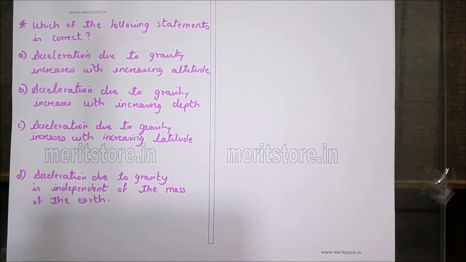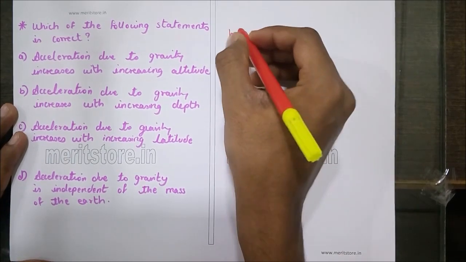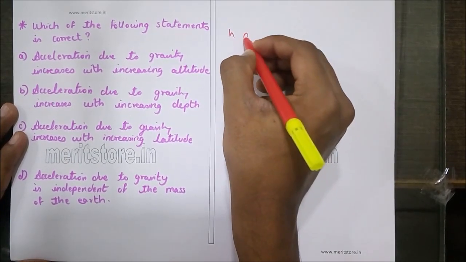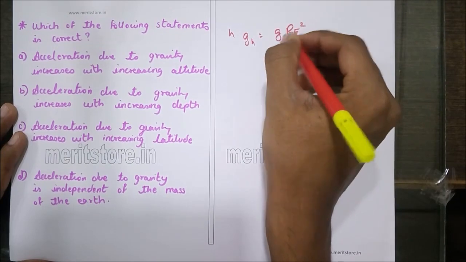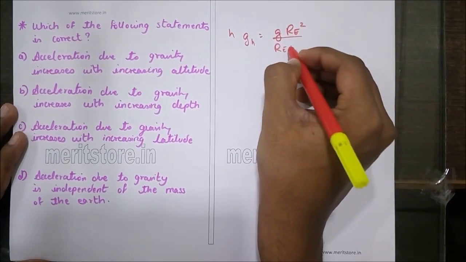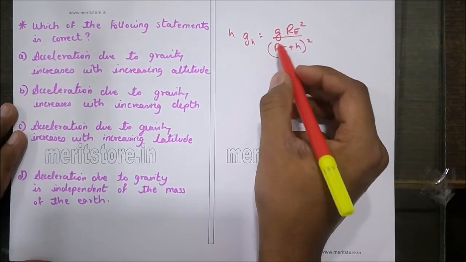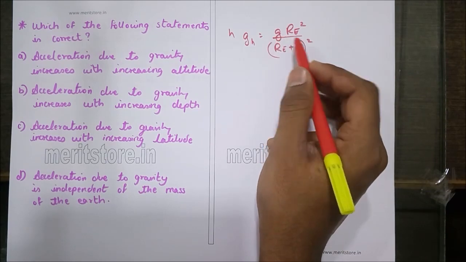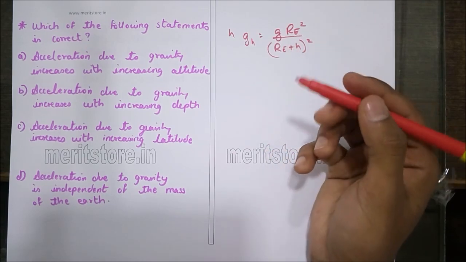Which of the following statements is correct? Let us look at the statements and analyze them one by one. Acceleration due to gravity increases with increasing altitude. Now acceleration due to gravity at an altitude h above the earth's surface is given by g times Re squared upon (Re plus h) squared, where g is the acceleration due to gravity on the earth's surface, Re is the radius of the earth, and h is the altitude.